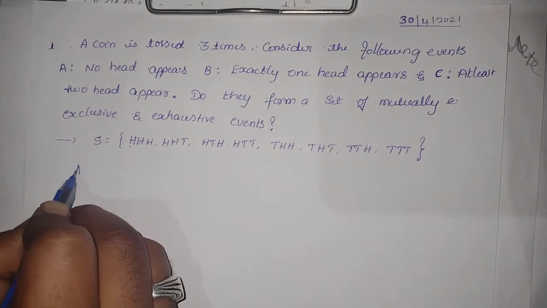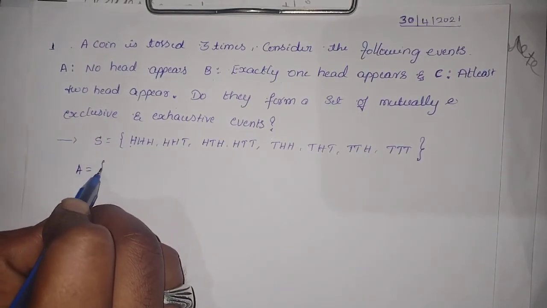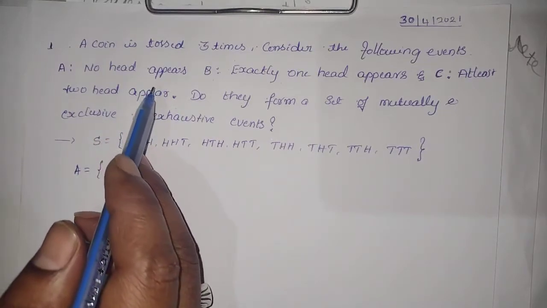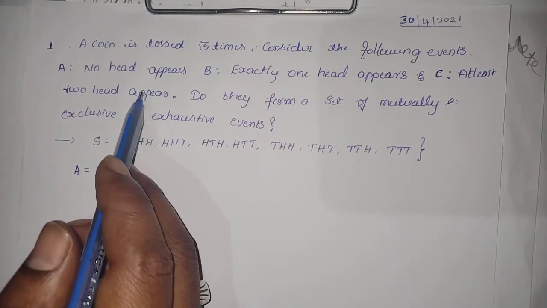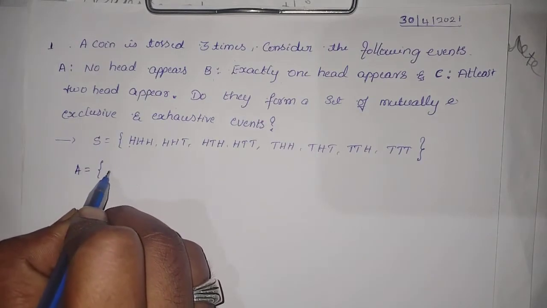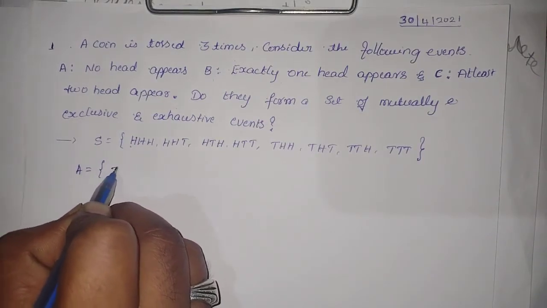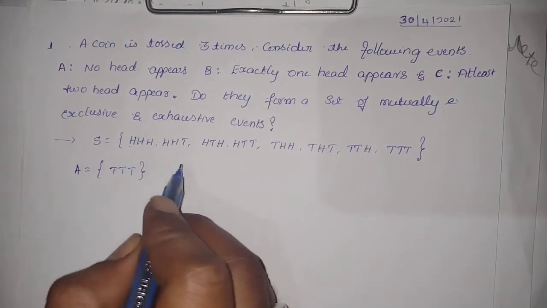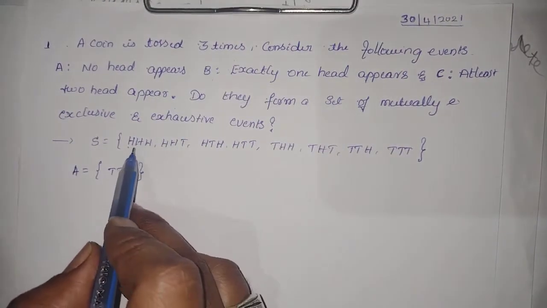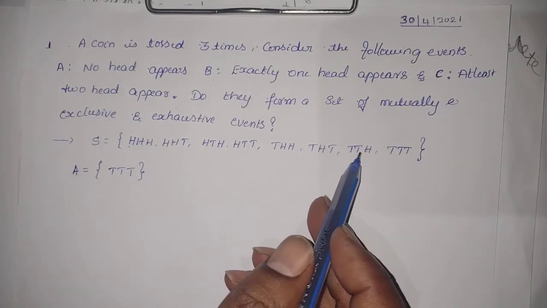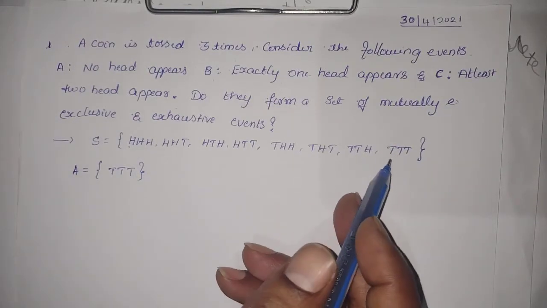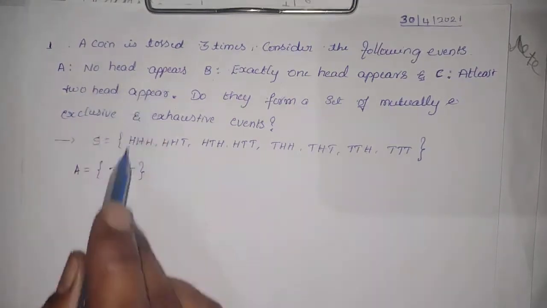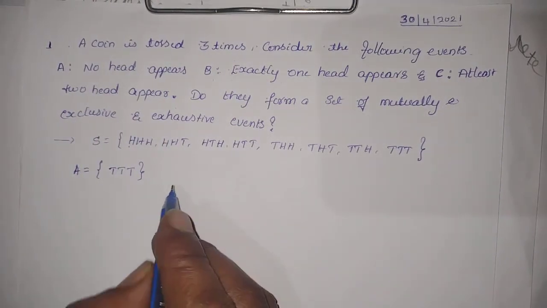From this sample space, again we should construct the events. The event A stands for no head appears. No head appears means the sample space containing only tails. That is, A contains TTT. Except this one, no other elements qualify because all the other elements have a head. In this element there is no head. That's why no head appears means only TTT.